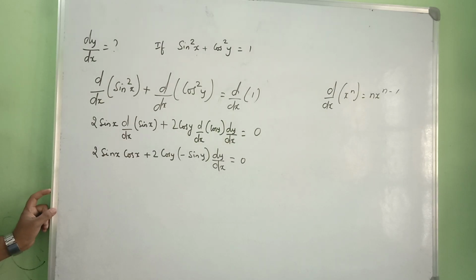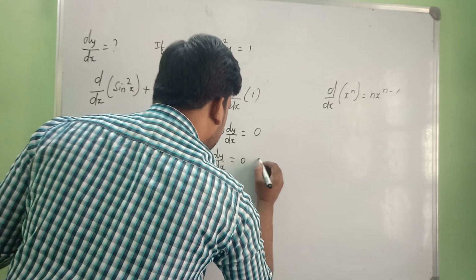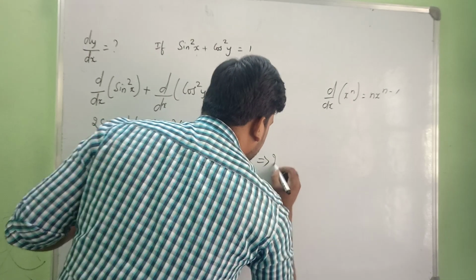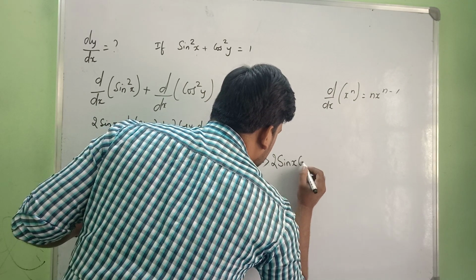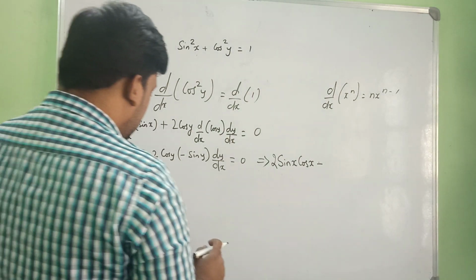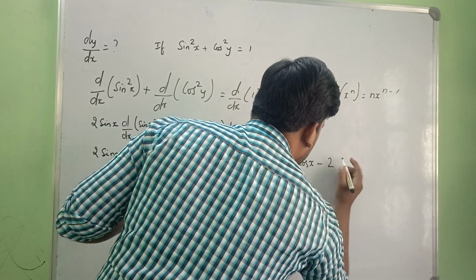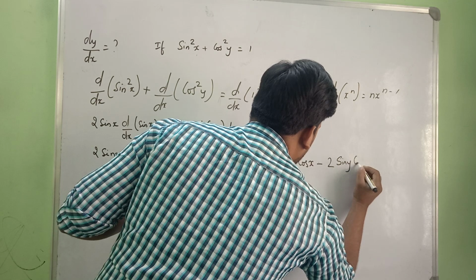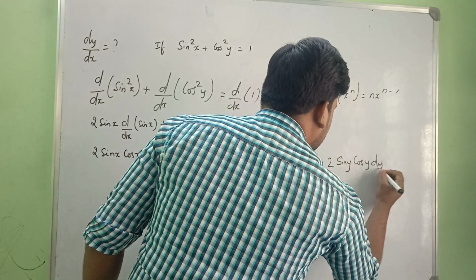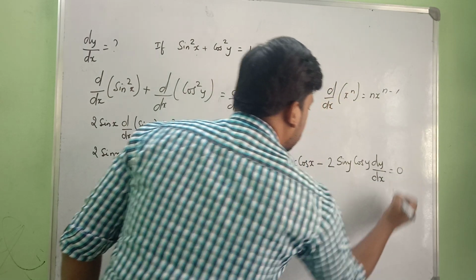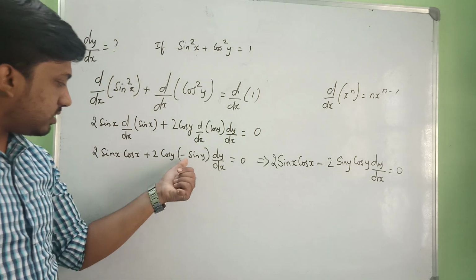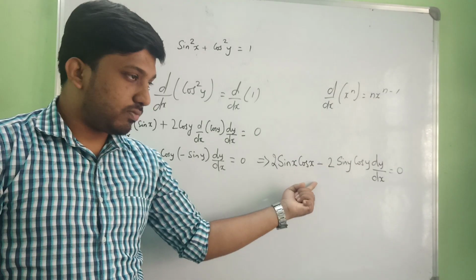Isn't it? So how can you write this? That implies 2 sin x cos x minus, here we have minus 2 sin y cos y dy by dx is equal to 0. Okay, so this one I am just rearranging, this minus I am multiplying, will be getting this.